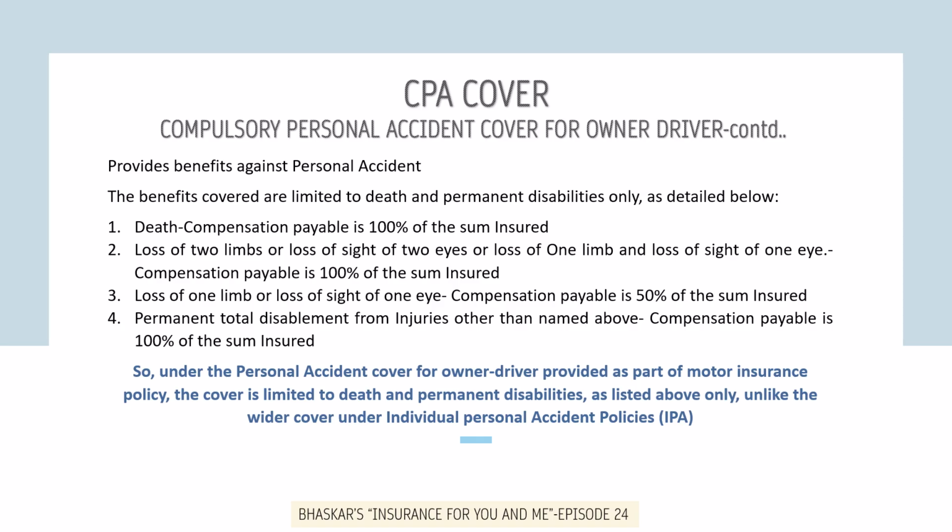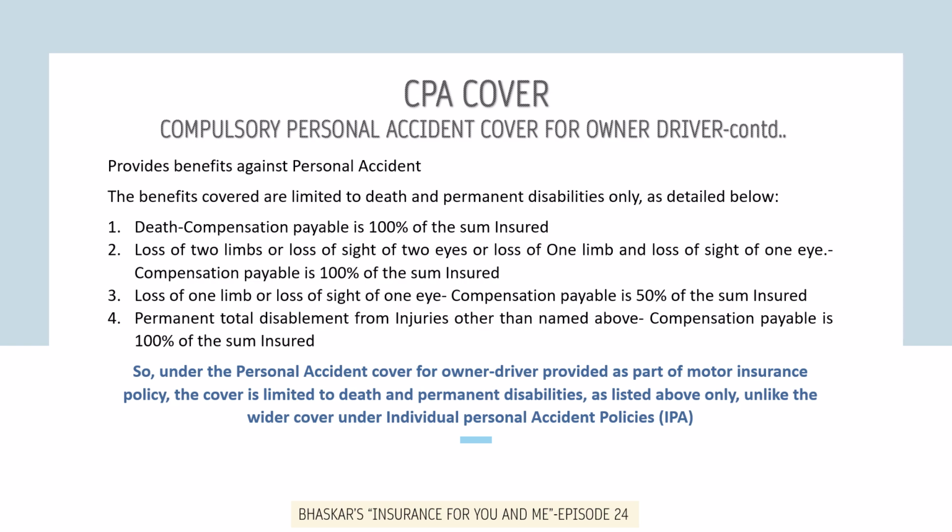It covers loss of two limbs or loss of sight of two eyes or loss of one limb and loss of sight of one eye, where again compensation payable is 100% of the sum insured. The third benefit is loss of one limb or loss of sight of one eye, where compensation payable is 50% of the sum insured.